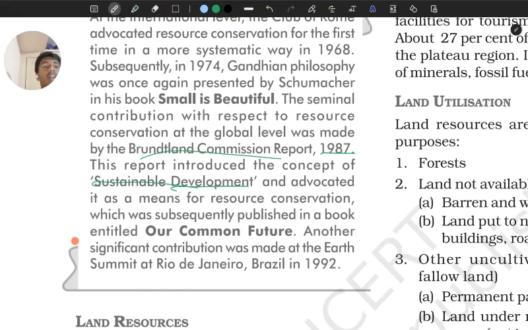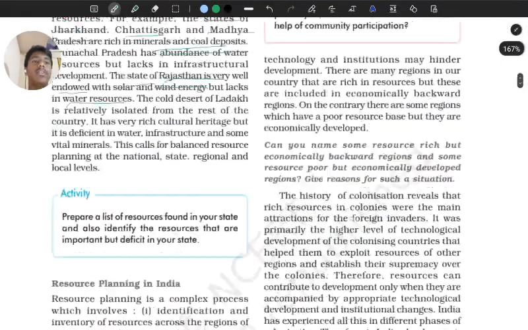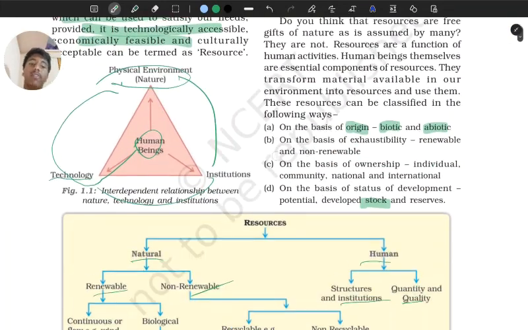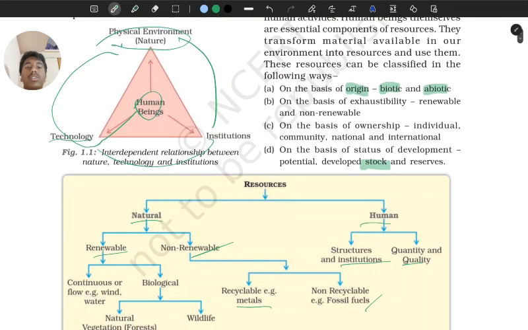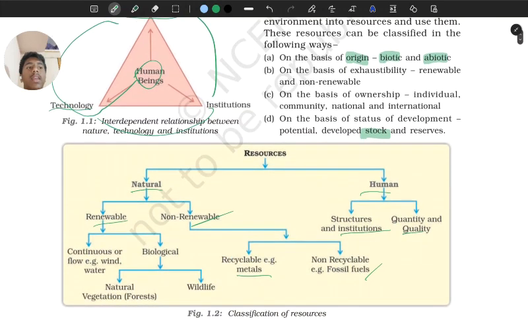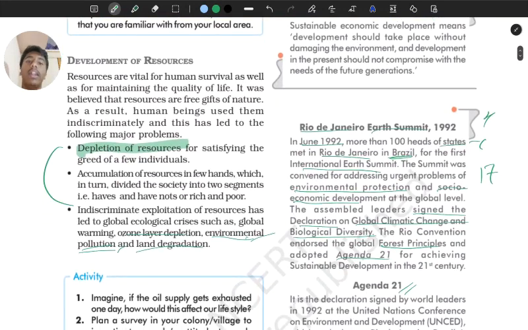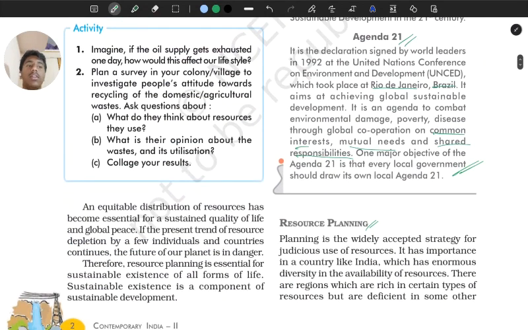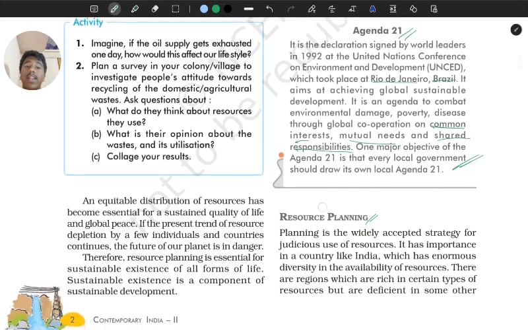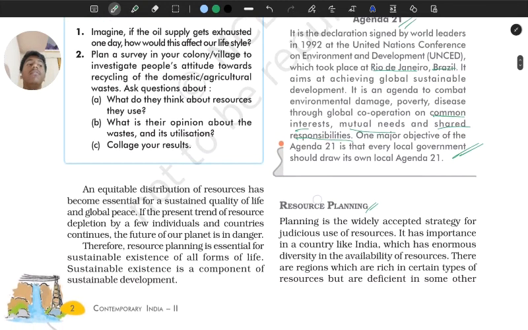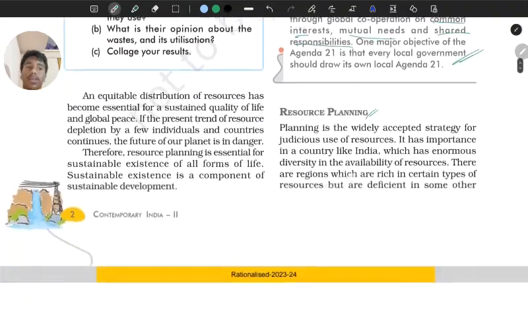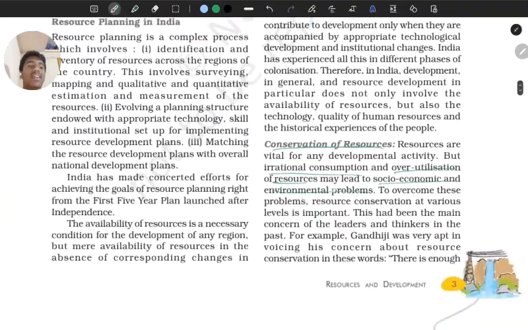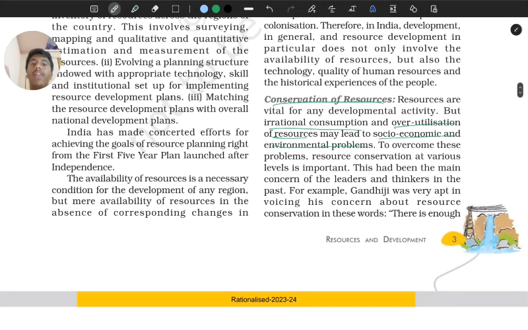So here we end this chapter. Let me just conclude. We studied what resources are. We studied the interdependent relationship between nature, technology, and institution. We saw various methods of classifying resources. We saw development of resources and sustainable development. We also saw resource planning and how important it is, and resource planning in India. We also read about the Rio de Janeiro, Brazil 1992 summit, and Agenda 21 and its main objectives. And then we studied conservation of resources and why it's important for our future.